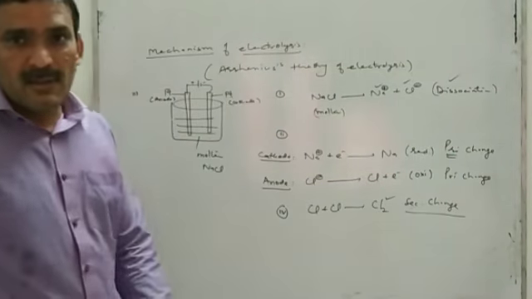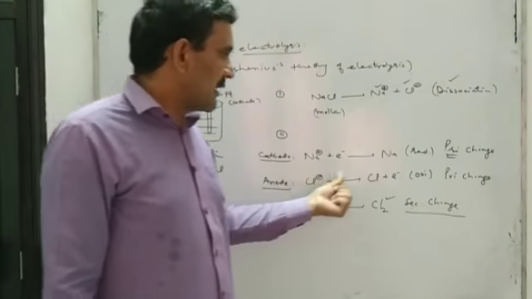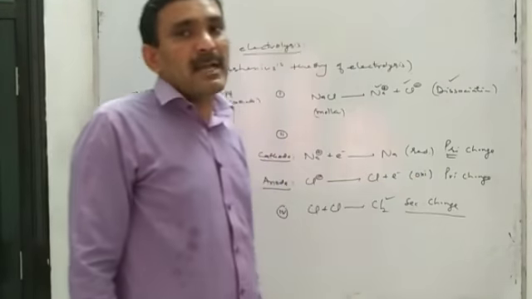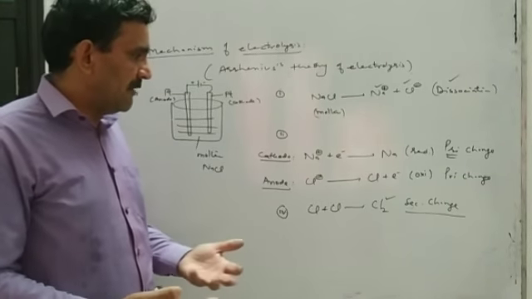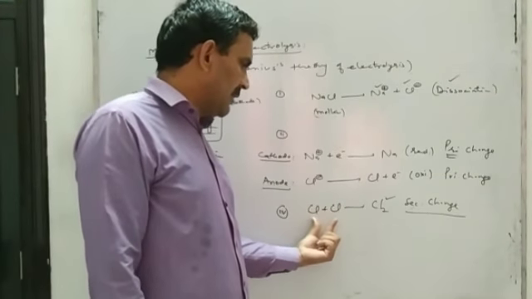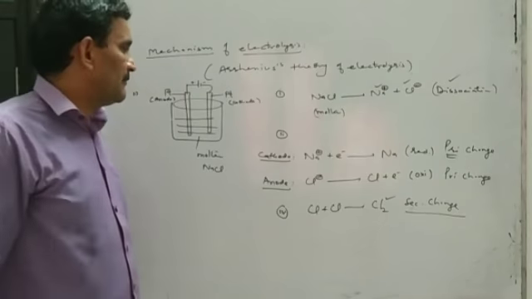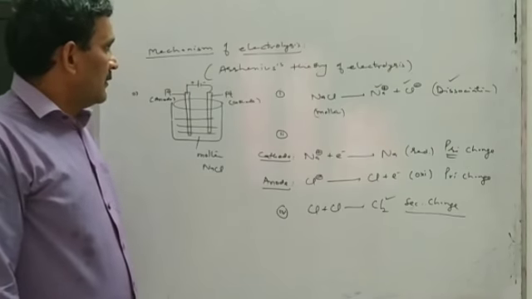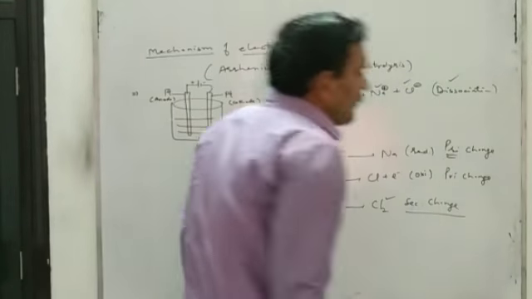Yani cations are reduced at the cathode, that is the primary change, and anions are oxidized at the anode, that is the primary change. And now the product of primary change may undergo even secondary change, and in secondary change the neutral atoms will join together to form some molecular species. So this is the mechanism of electrolysis.